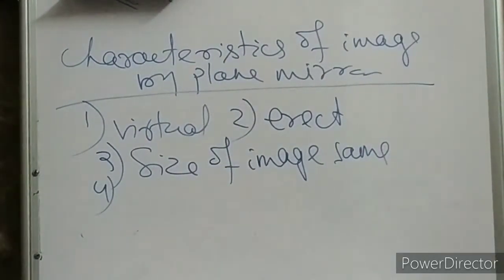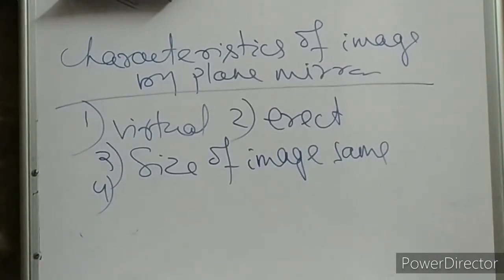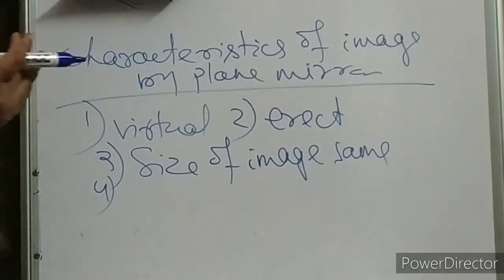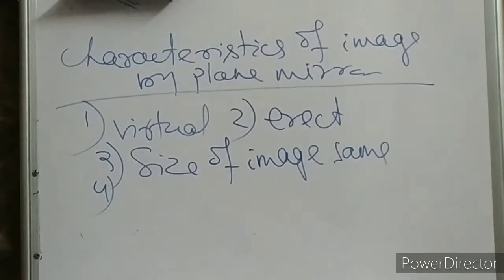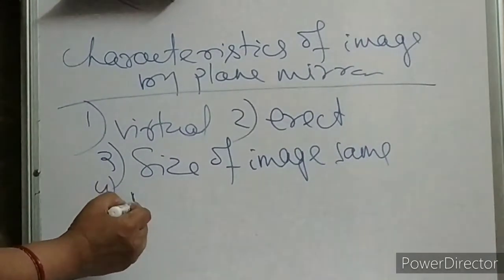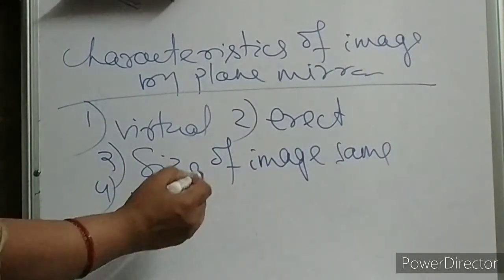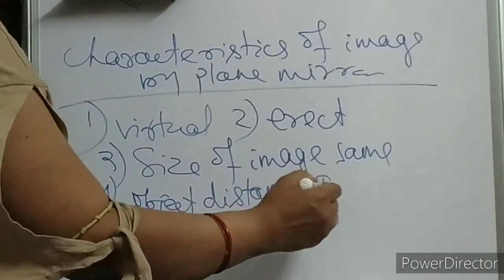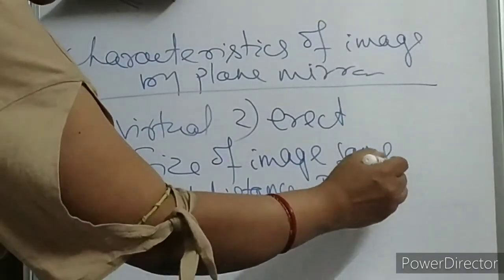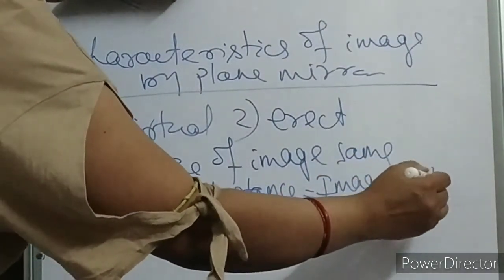And what have we seen again? The object distance and the image distance are both equal. That means the image formed in a plane mirror is as far behind the mirror as the object is placed in front of the mirror. I am talking about the perpendicular distance. The object distance is equal to the image distance.